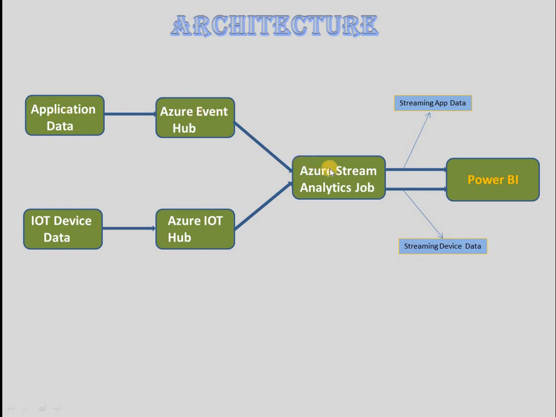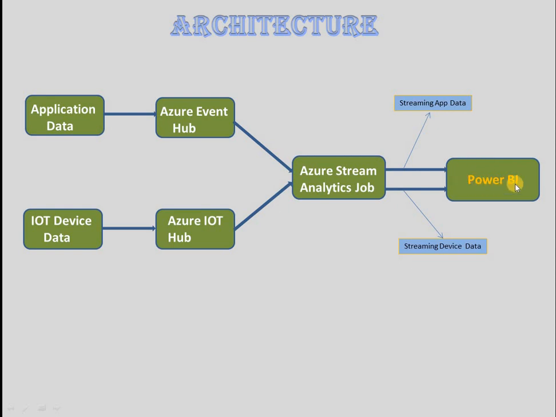So this flow will tell you streaming data from APIs, or you can say application. Okay, to process data from an API, Stream Analytics Job uses Azure Event Hub. Azure Event Hub will be the input for Stream Analytics Job to process and stream application data, and by using that Azure Event Hub as an input, Azure Stream Analytics Job will process the data and push the output to different components supported by Azure Stream Analytics Job.